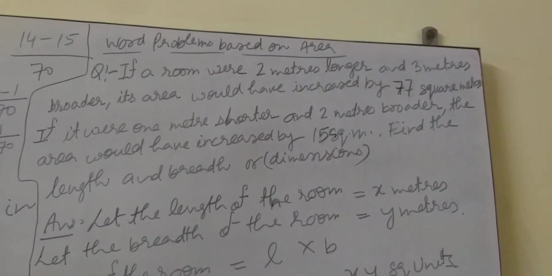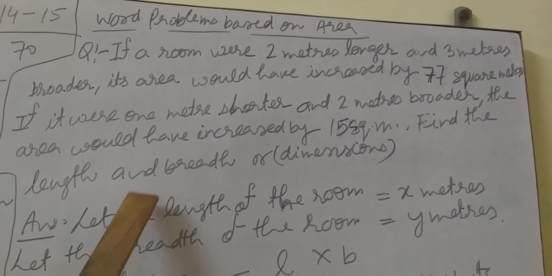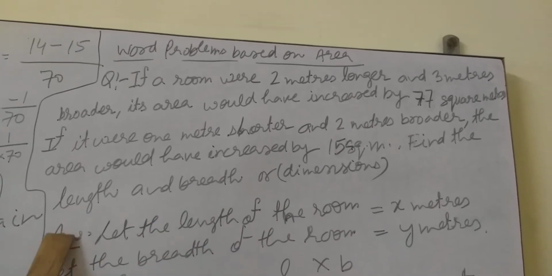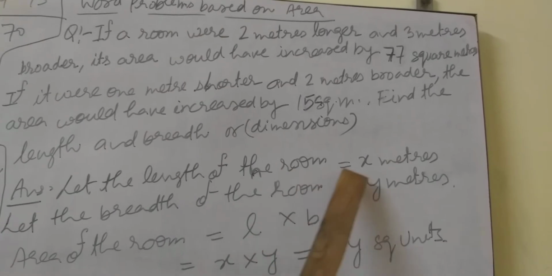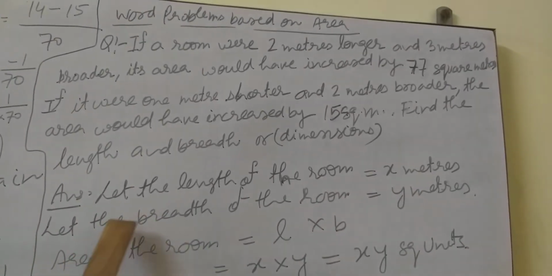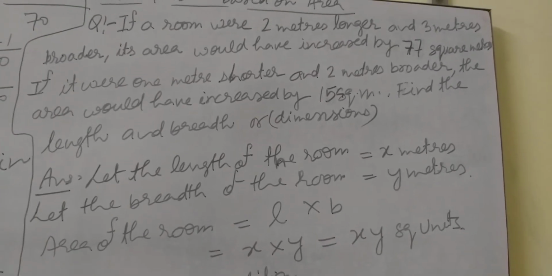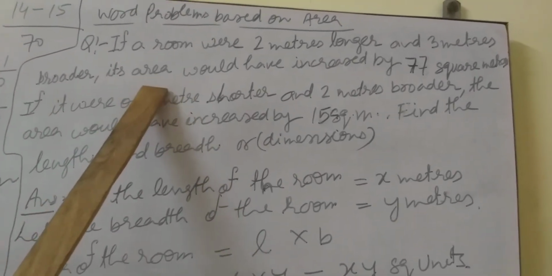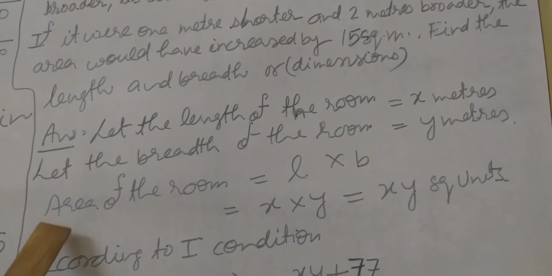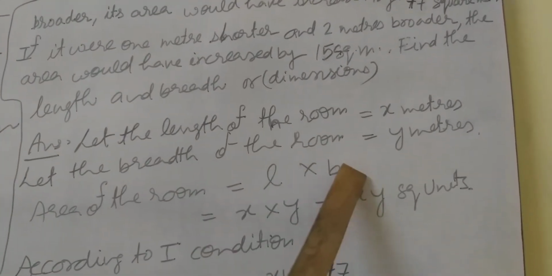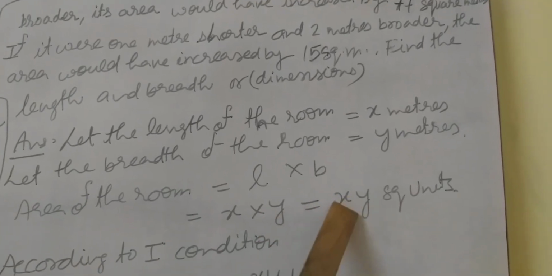Okay students, so how can we solve this question? In the last line you can see we have to find out the length and breadth of the room. So let the length of the room equal x meter. Let the breadth of the room equal y meter. Area is also given here, increasing and decreasing area. So we have to find out the area. Area of the room is L into B. Length is x and breadth is y. x into y equals xy square unit.